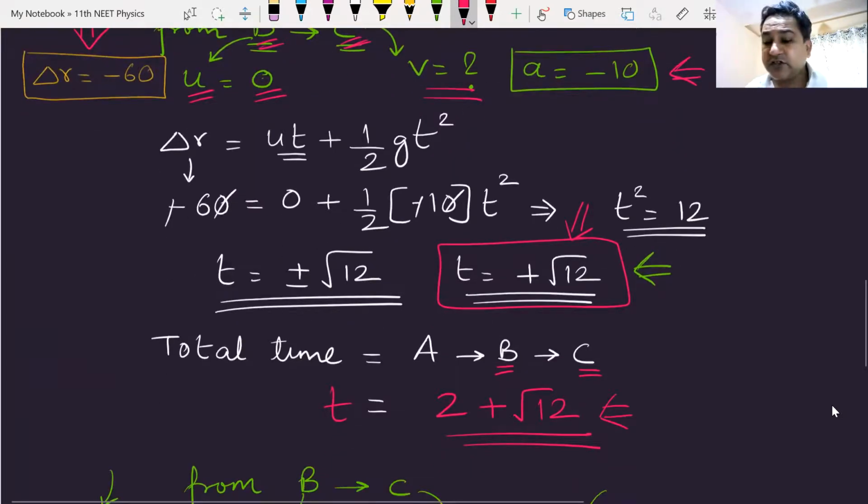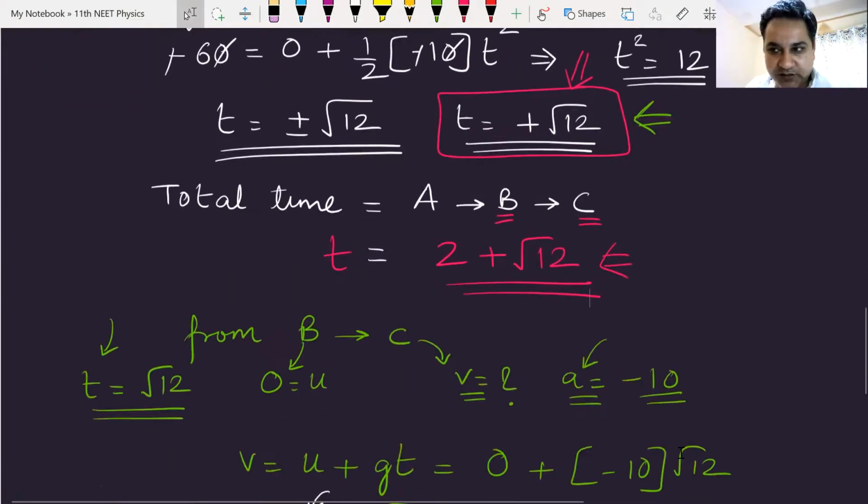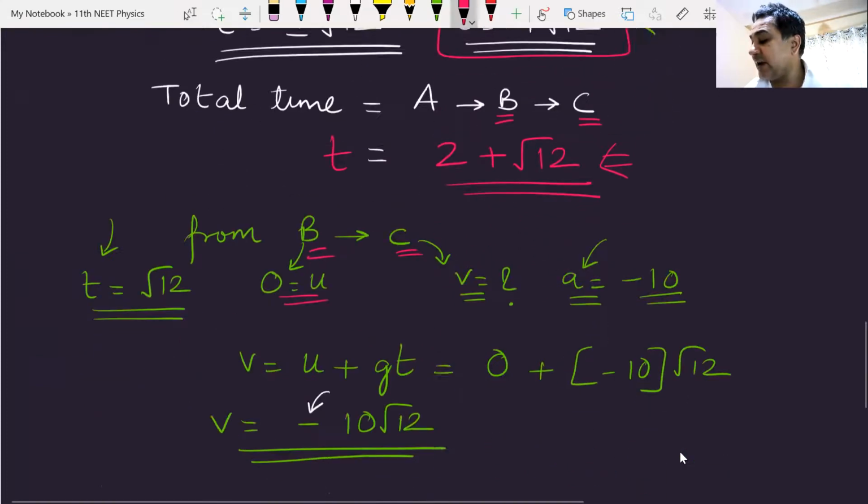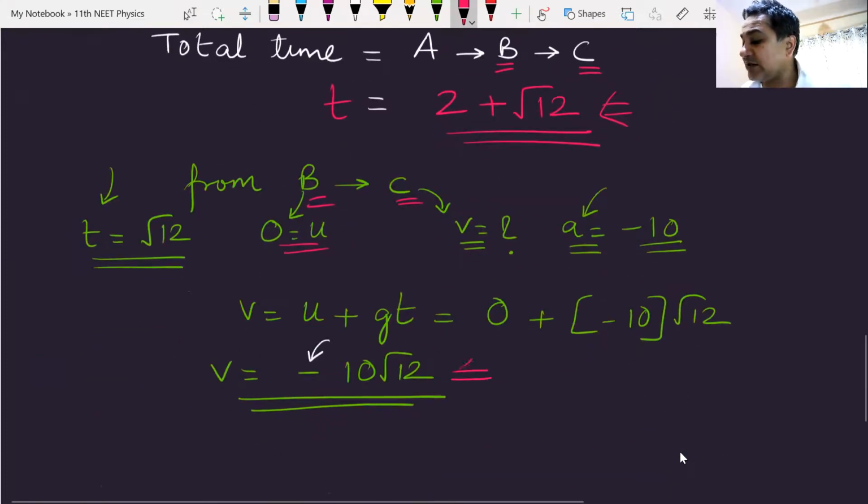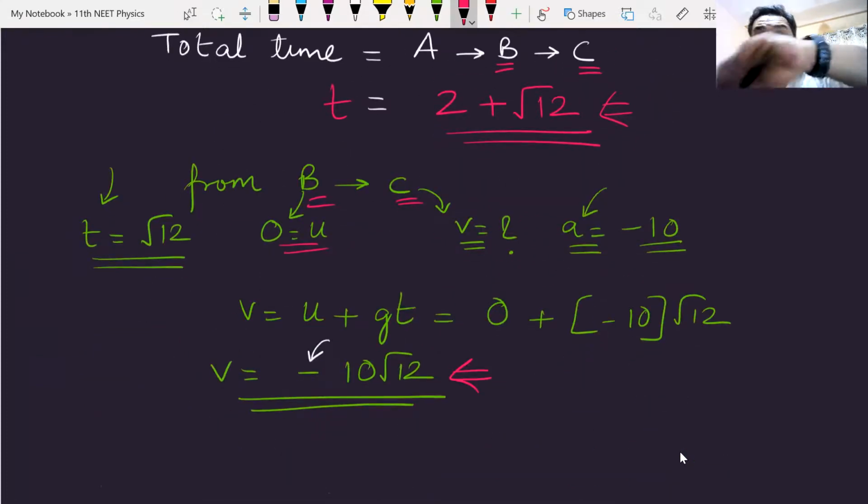Now we calculate the velocity at point C. We make the equation from B to C, put the values, and we get the final answer of velocity as minus 10 root 12. Anyone has any doubt, please raise your hand so I can clear those doubts, else I will move forward with this one. Please tell me.